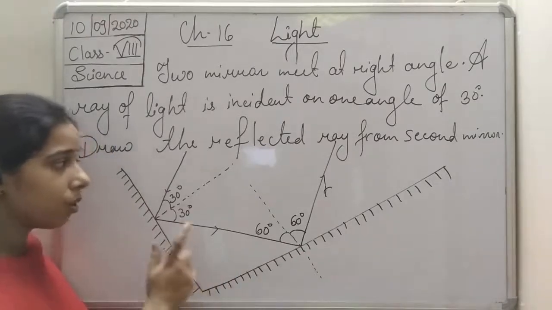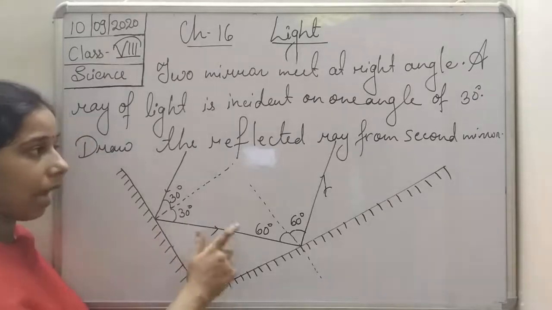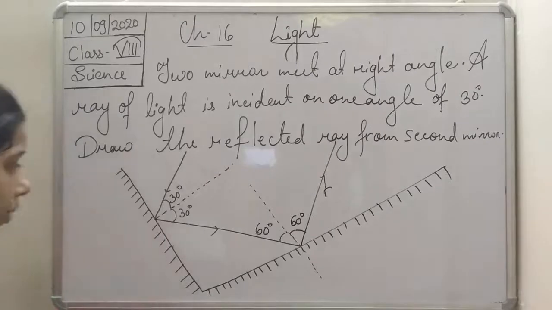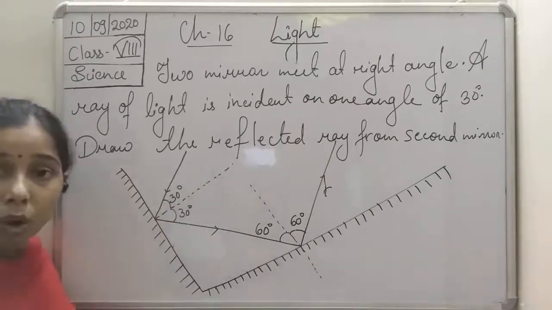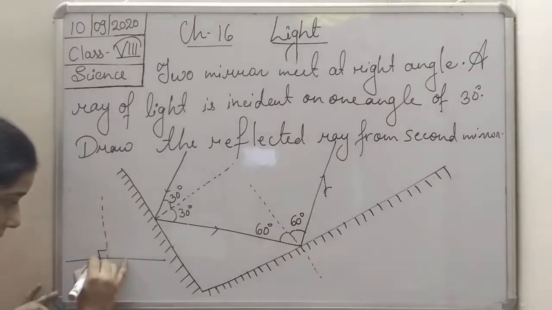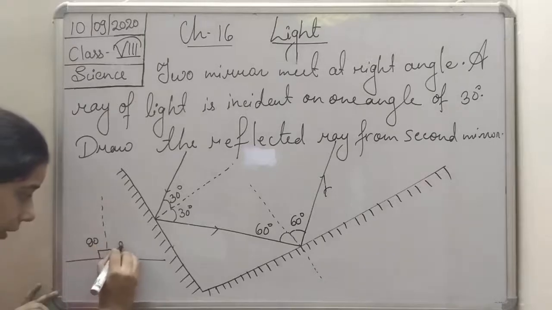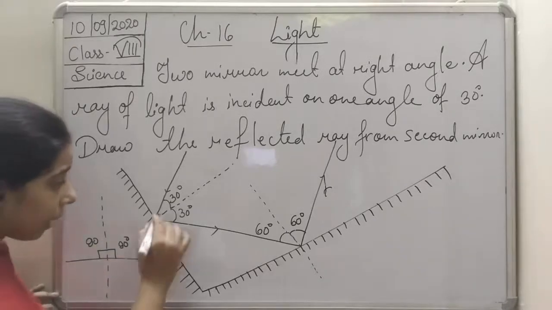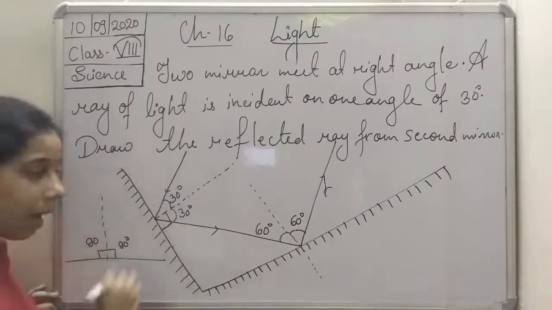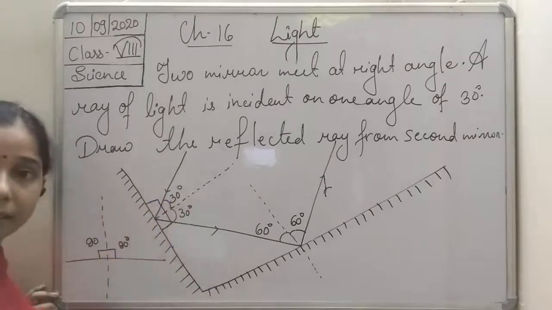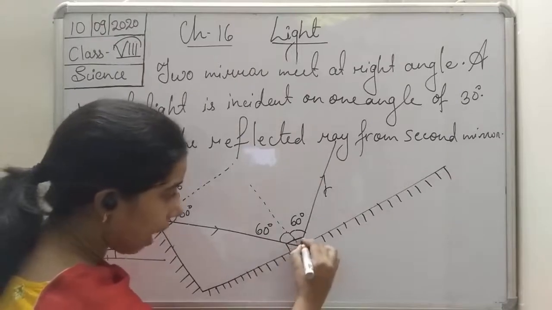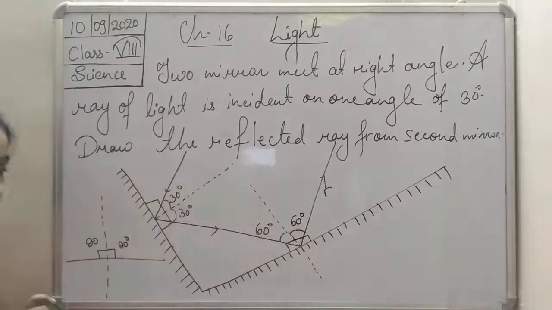Likewise, students, you can work out the angle made by the first and second plane mirror. This is the normal. The normal at a plane mirror is always at 90 degrees. The angle of this normal is 90 degrees, and the angle of this normal is also 90 degrees.